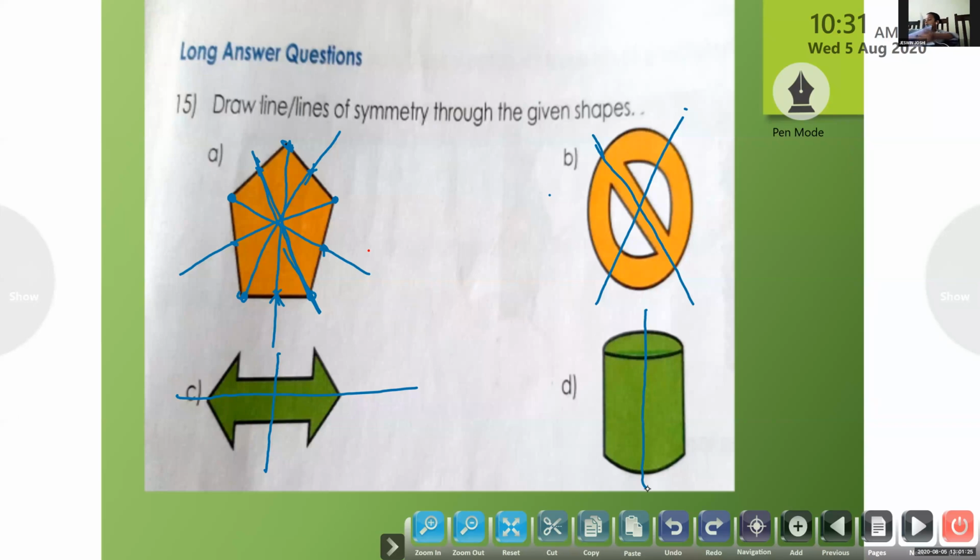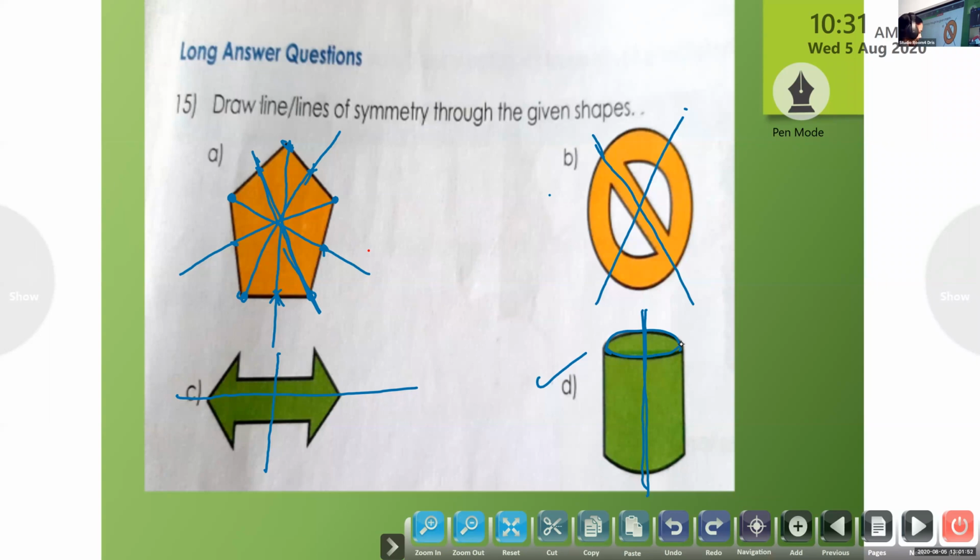Yes, ma'am. Question number D. Can you see the board? Yes. Which line of symmetry is that? Which line of symmetry do we have on the board? Which line of symmetry is this? Vertical. Okay, children, here we have only a vertical line because, look at this picture on the top.